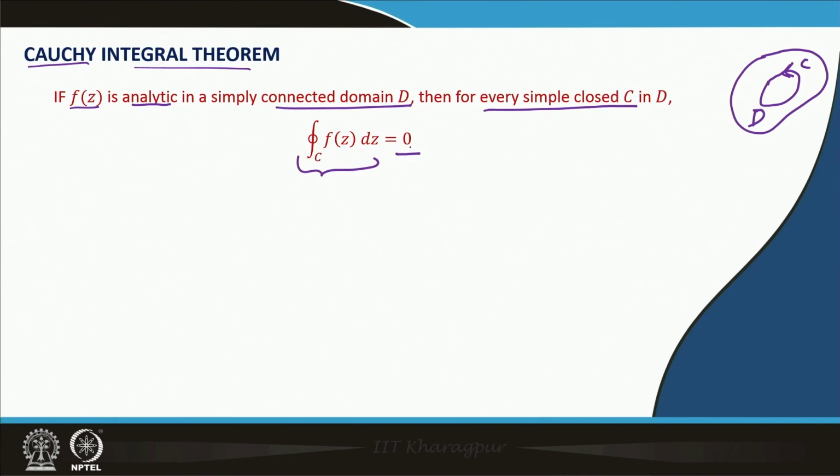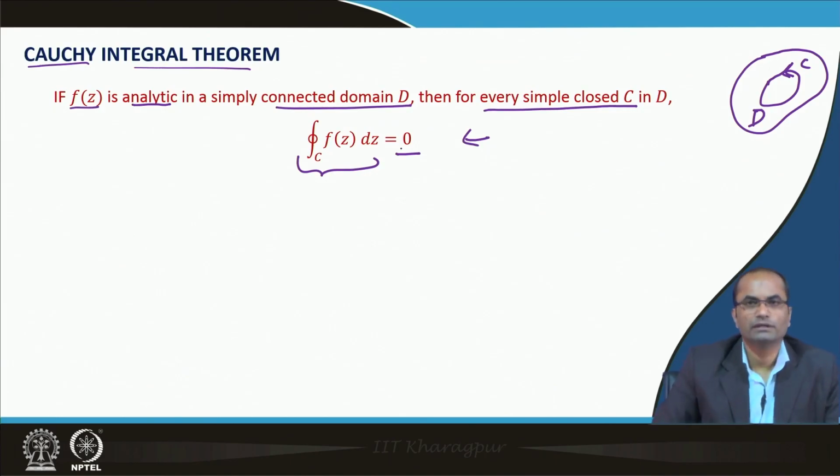We have also seen such an integral in the previous lecture, when we discussed that if f(z) is analytic in a domain D, then it has an antiderivative or primitive, so that the value of this integral does not depend on the path, but depends on the initial and the final point. And if we are talking about the closed curve, the initial point and the final point are the same, and in that case naturally this integral will become 0.